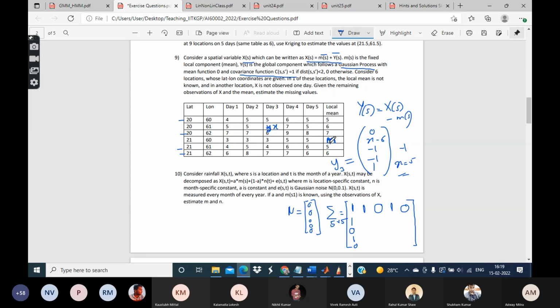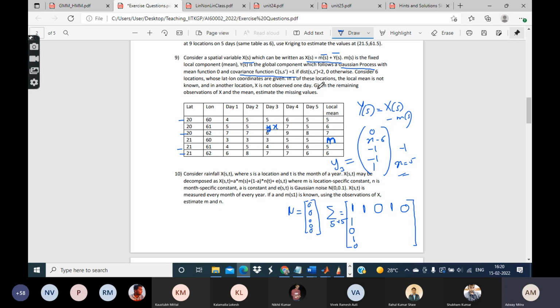Sir, shouldn't we directly find the mean from the observations? Sorry, I did not get it. Like from the observations, can't we find the mean directly? Oh, okay, you are talking about the mean of these observations. Is that so? Yes, sir.